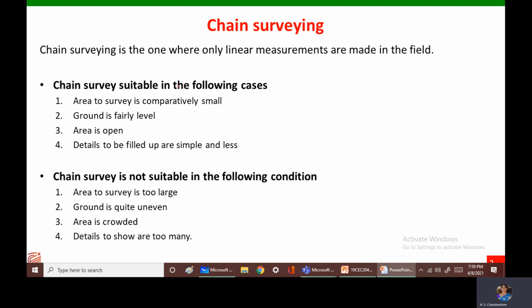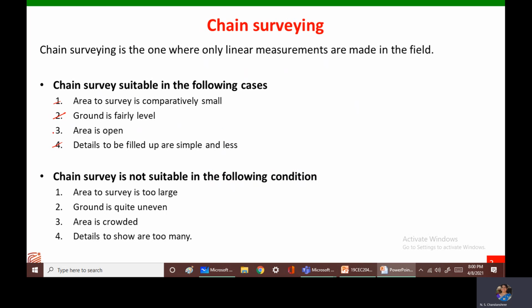Next, there are certain cases where chain surveying is more suitable, and there are certain cases where chain surveying is not suitable at all. Chain surveying is more suitable when the area to be surveyed is very small, so the details that have to be noted down are fairly less. In that case, we can go for chain surveying, and the ground on which we are conducting the survey is fairly level, a ground which doesn't have too much unevenness or rugged terrain.